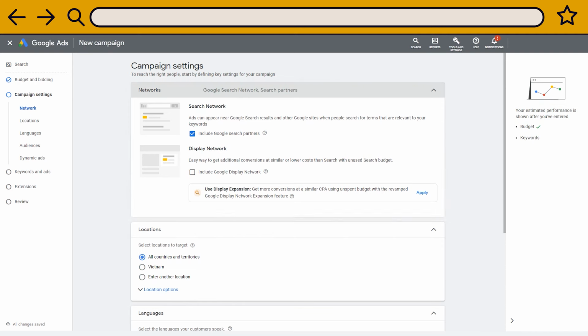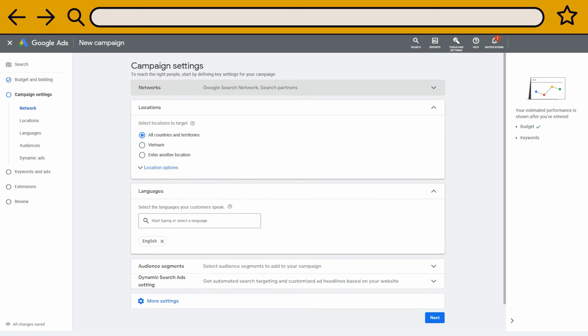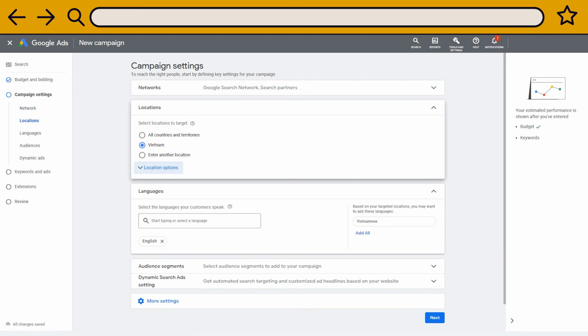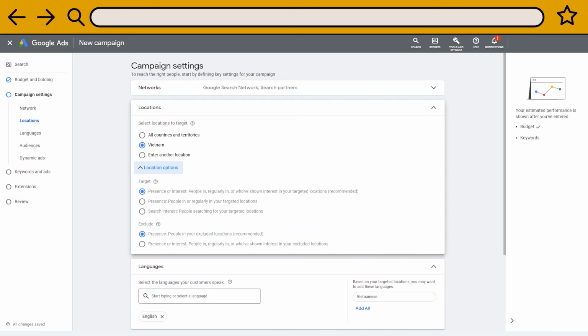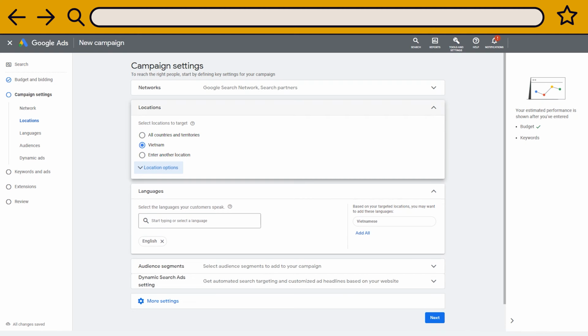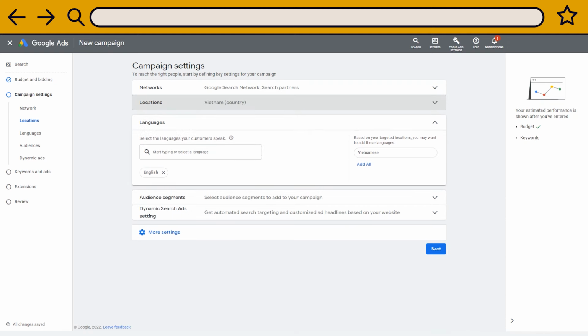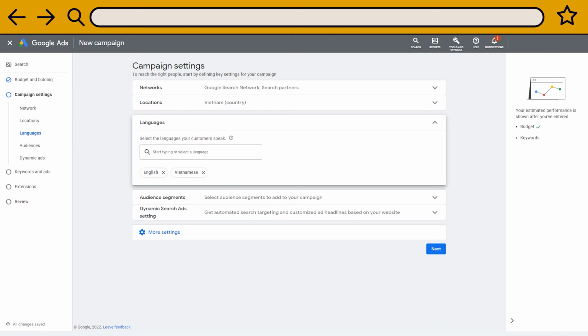For the country, I pick Vietnam. You have more detailed options that you should consider. For example, if you only want to target people in Vietnam or also people interested in Vietnam. Next, there are languages. I have English selected by default. Since I choose Vietnam as the target country, the tool also suggests the Vietnamese language. Of course, if I select both languages, I must write ads and use keywords in English and Vietnamese. I will only keep English for this tutorial.